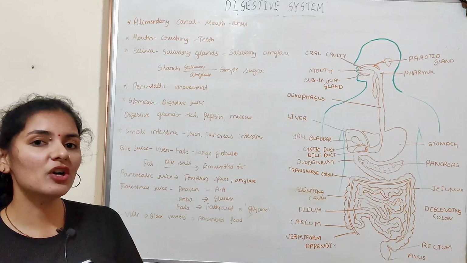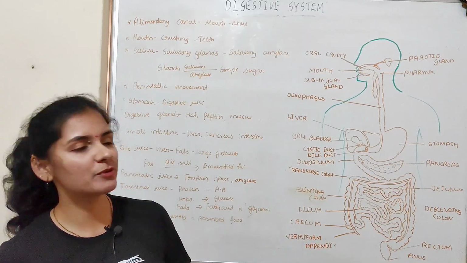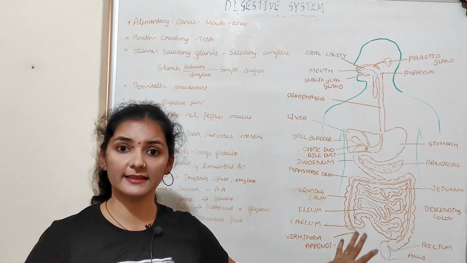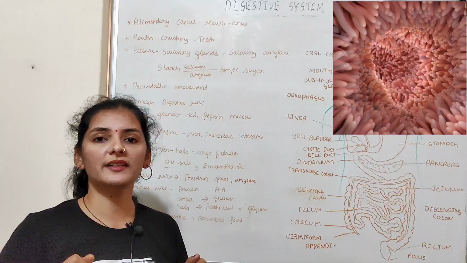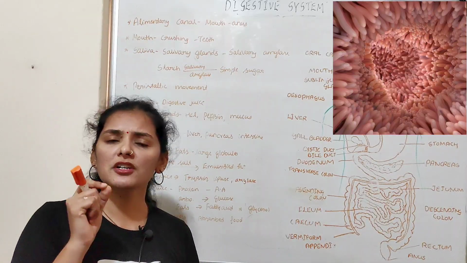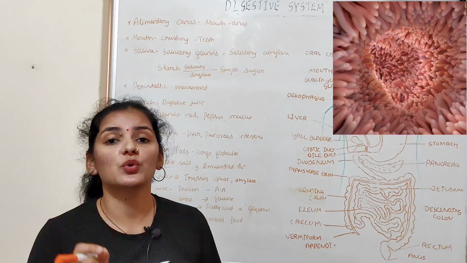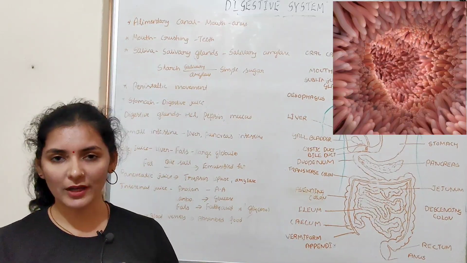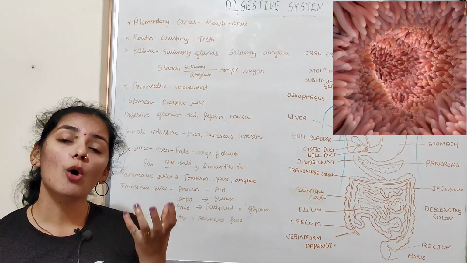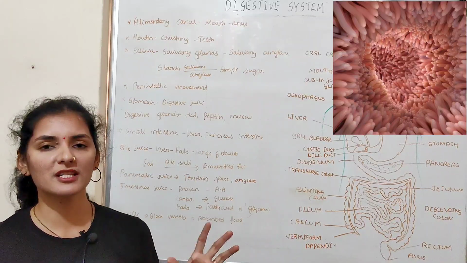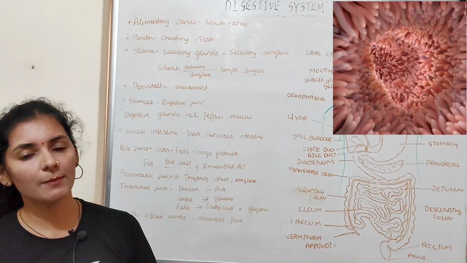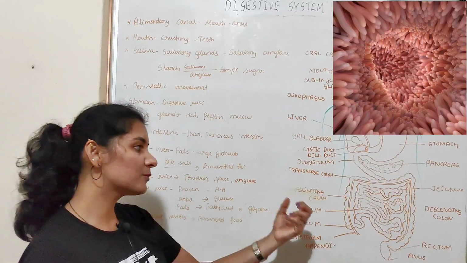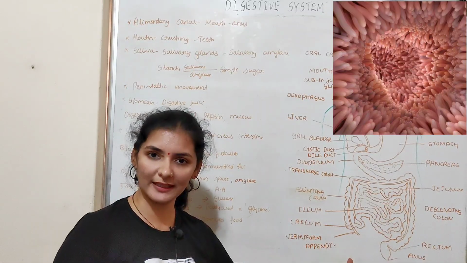Later, the simple soluble nutrients will be absorbed by the walls of the small intestine, that is the rest of the small intestine. Here, the walls of the small intestine consist of numerous small finger-like projections known as villi, and these villi increase the surface area of absorption, and these villi are also provided with numerous blood vessels which will take up all soluble nutrients. So all soluble nutrients will be absorbed by the villi of the small intestine.